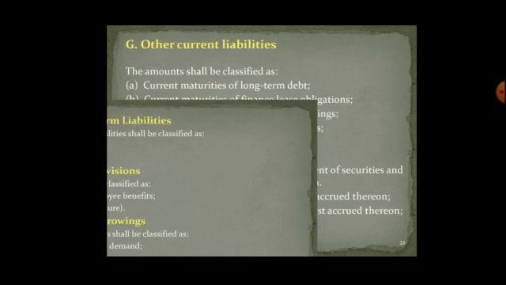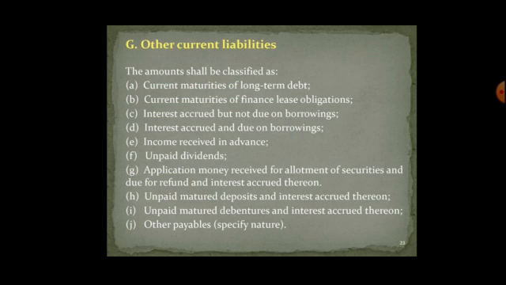Other current liabilities, these are current maturities of long term debts, current maturities of finance lease obligation, interest accrued but not due on borrowings, interest accrued and due on borrowings, income received in advance, unpaid dividend application, money received for allotment of securities due for refund and interest accrued thereon, unpaid matured deposits and interest accrued thereon, unpaid matured debentures and interest accrued thereon, and other payables.